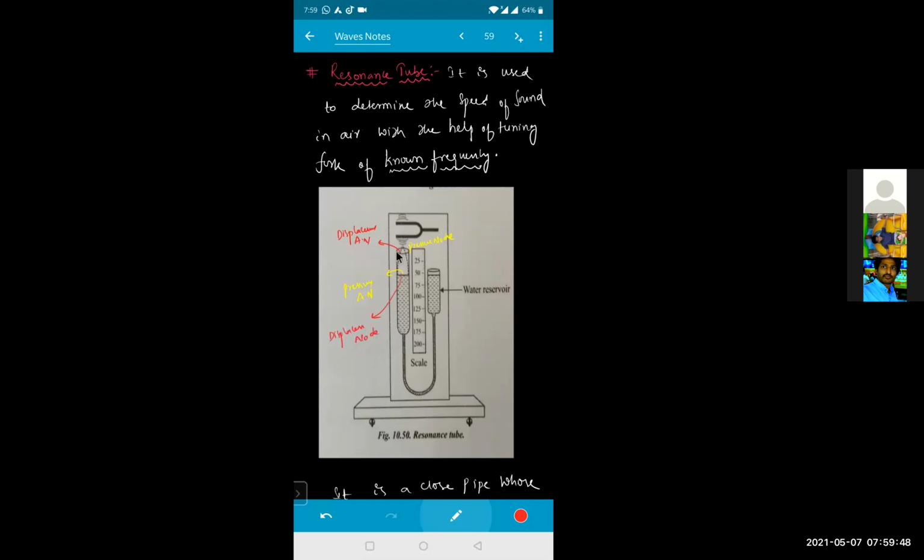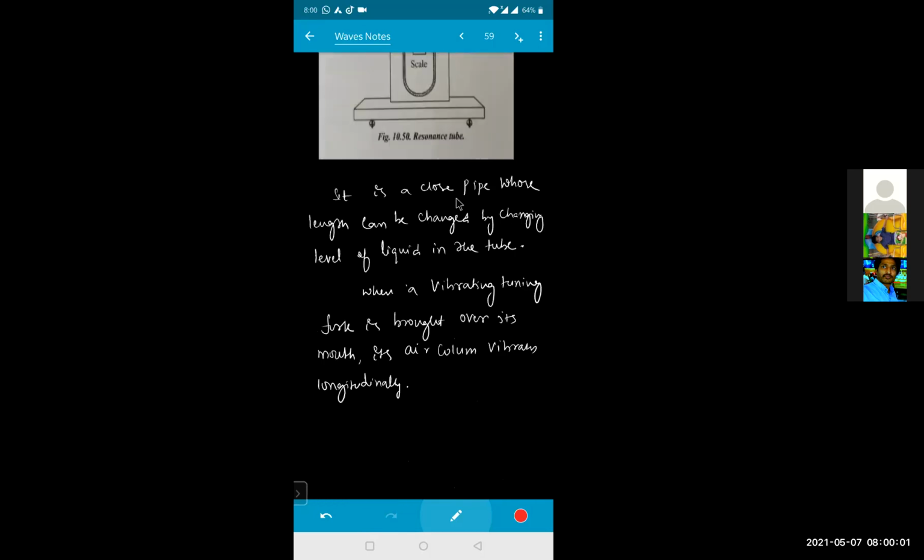So what will be the distance from here to here, beta? If I'm taking the end correction along with it, see, this point is not forming exactly the open end. So this is a little bit above this one. So there is an end correction here. And this distance is nothing but lambda by 4. So for the first resonance, what is the given condition?